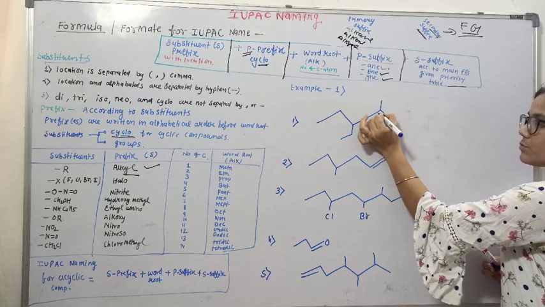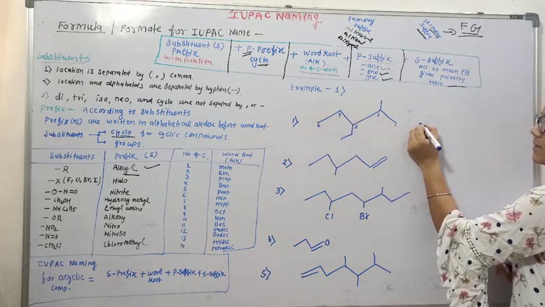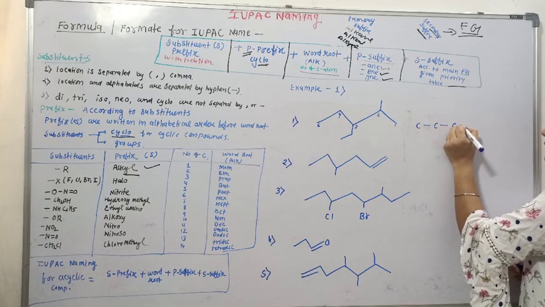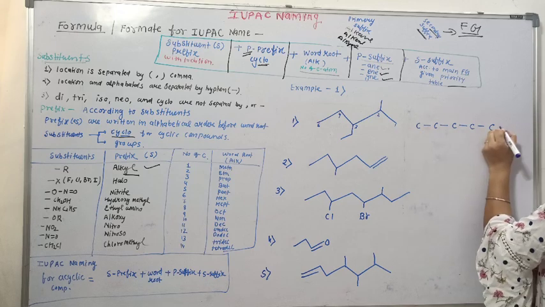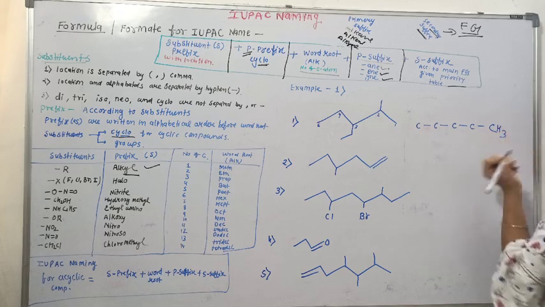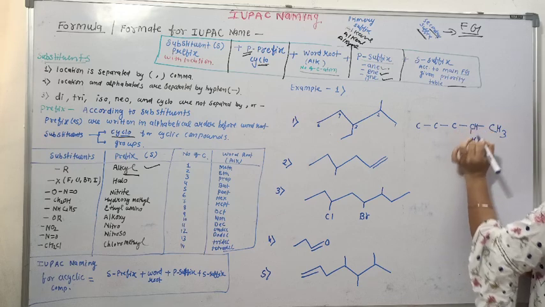So from here, it is generally named 1, 2, 3, 4, 5. So it's 5 carbon. Now the first carbon is not having anything, that is CH3. On the second carbon there is CH3, so it is CH here.